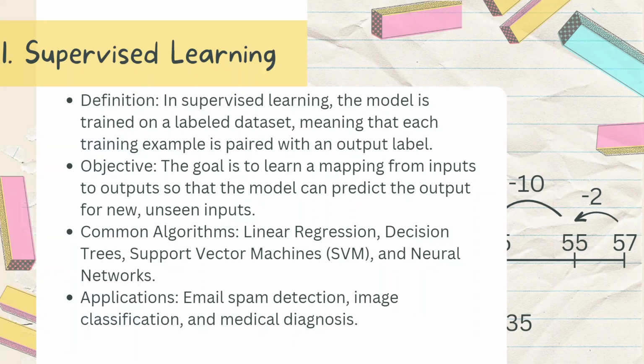First is supervised learning. The definition of supervised learning is that the model is trained on a labeled dataset, meaning that each training example is paired with an output label. The objective of supervised machine learning is to learn a mapping from inputs to outputs so that the model can predict the output for new unseen inputs.